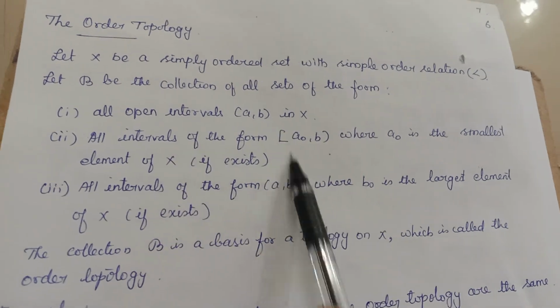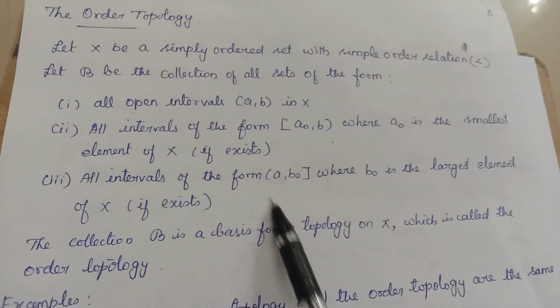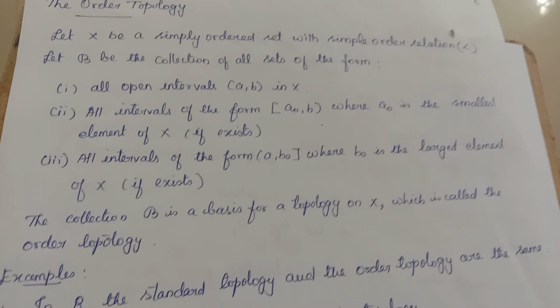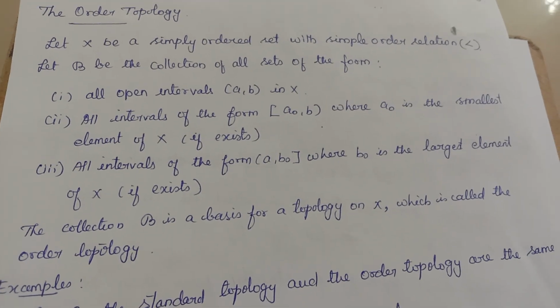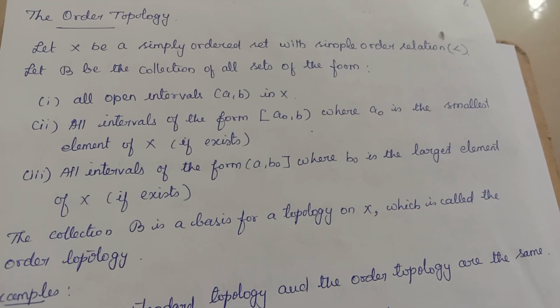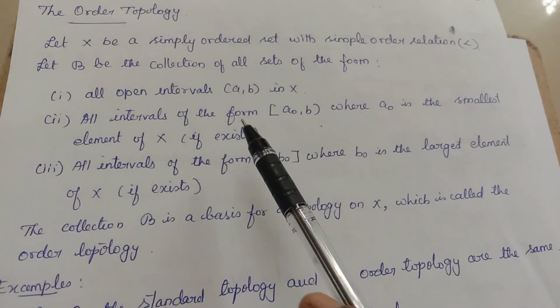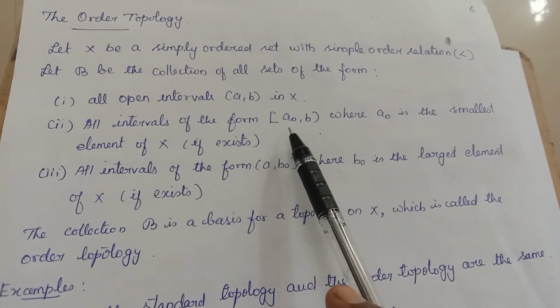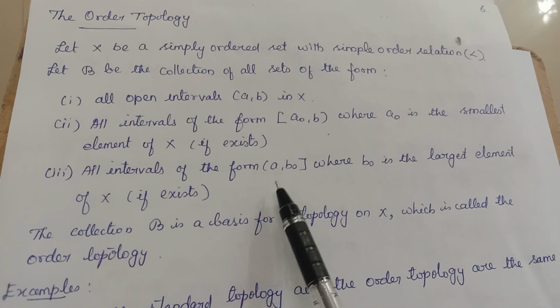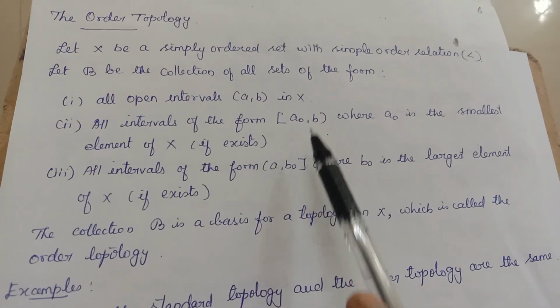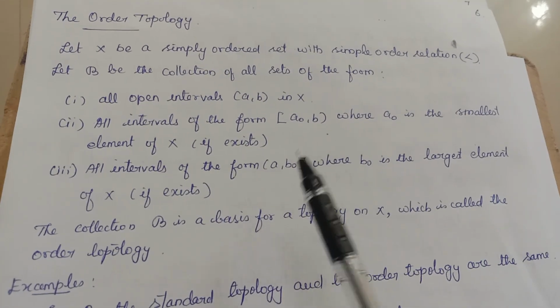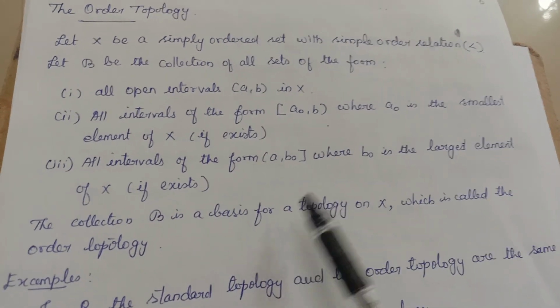So the topology generated by all these three kinds of intervals is said to be the order topology. The order topology is generated by three types of intervals: open intervals, half closed at left, and half closed at right. If the elements exist, these two will come, otherwise only the first one will come.